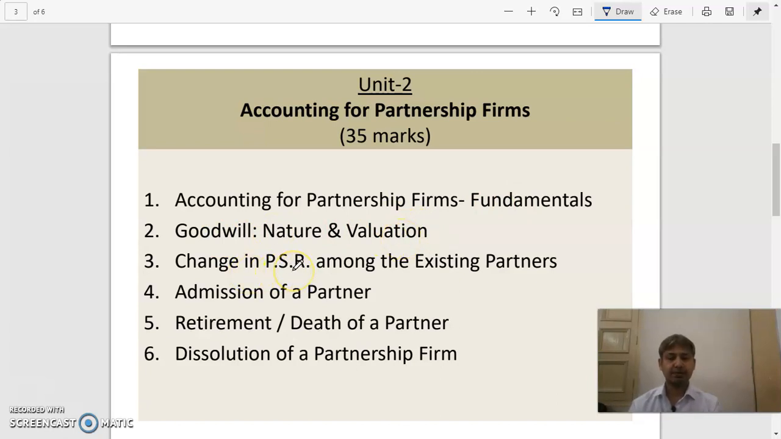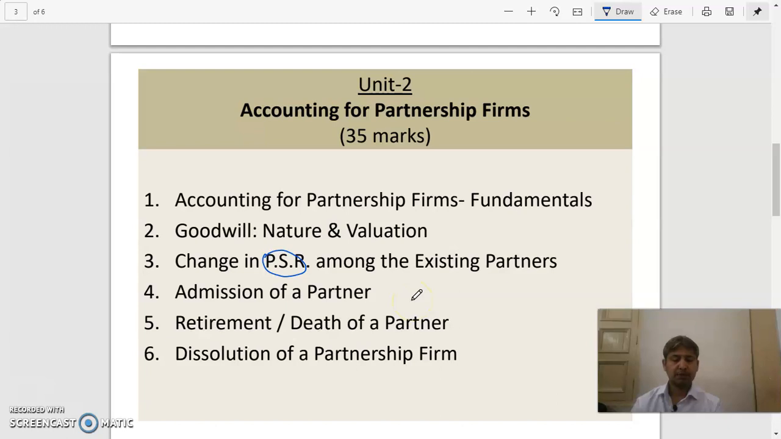Then PSR, profit sharing ratio. This profit sharing ratio might change over a period of time when there is any kind of change like admission, retirement, or death. When the partner dies, when any new partner is admitted, or any partner gets retired, in that case PSR gets changed. So we need to learn how PSR is affected when there is any new thing which happens in the partnership firm.